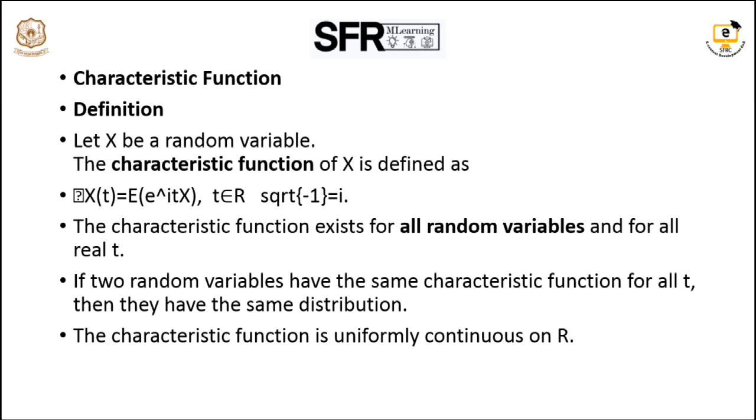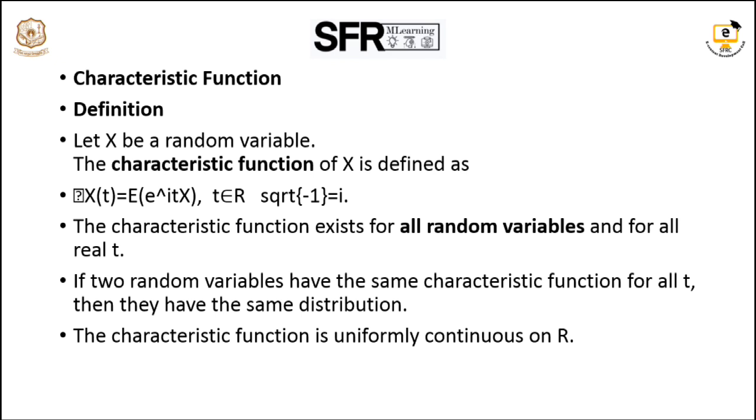Next one is the characteristic function. In this also, we have any random variable X, it may be discrete or continuous. The definition of the characteristic function: phi_X(t) is the notation for the characteristic function.